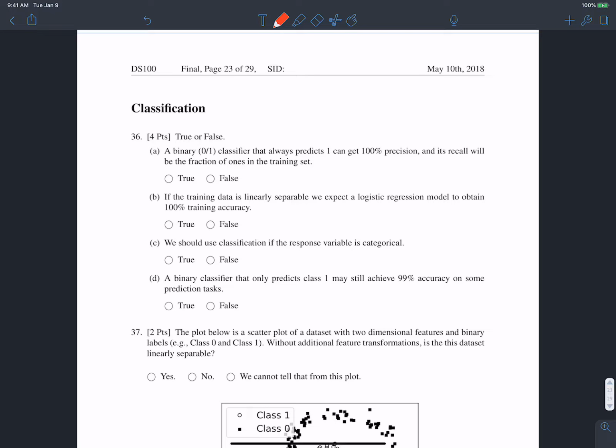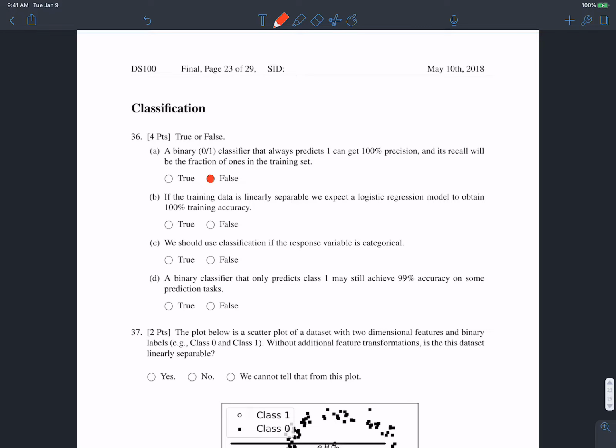Okay, moving on to the classification portion of the exam. So first we're given some true and false problems. So firstly, a binary, so a 0-1 classifier that always predicts 1, can get 100% precision, and its recall will be the fraction of 1s in the training set. Okay, so this one is false.